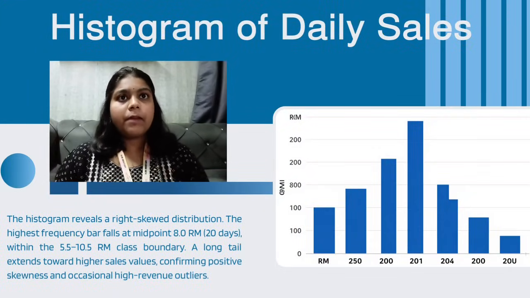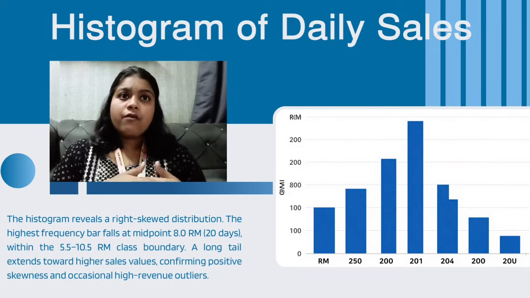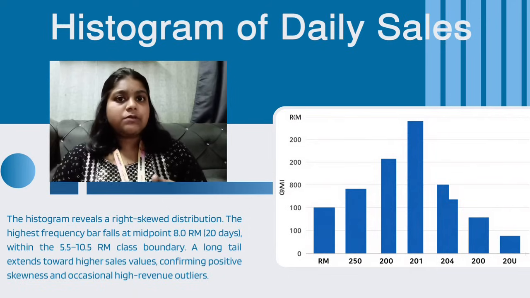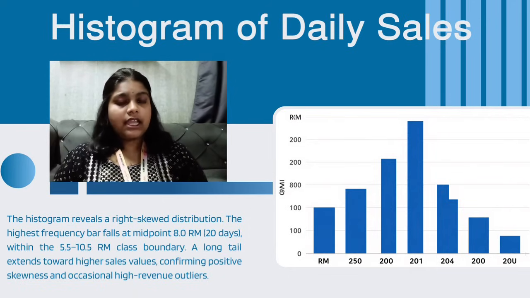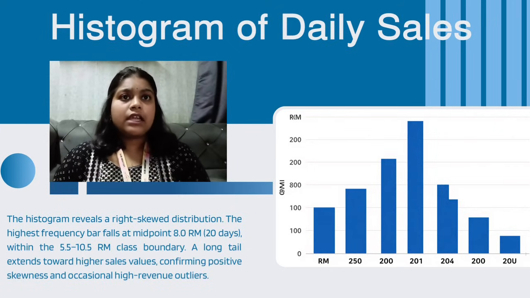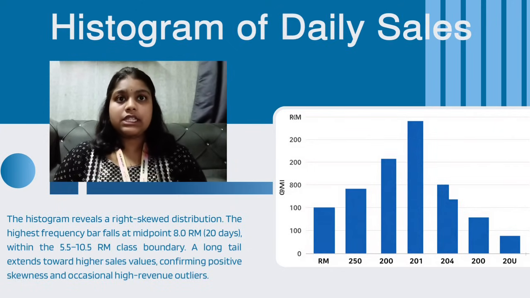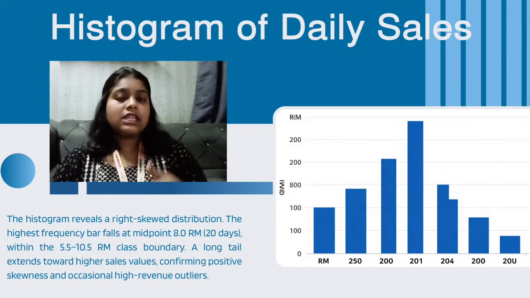Next, we have the histogram of daily sales. A histogram is used to show how frequently different sales occur within specific intervals. From this histogram, we can see that the highest frequency occurs around the 6 to 10 ringgit class, which has approximately 20 days. This means most of ABC Cafe's daily sales are concentrated within this range.